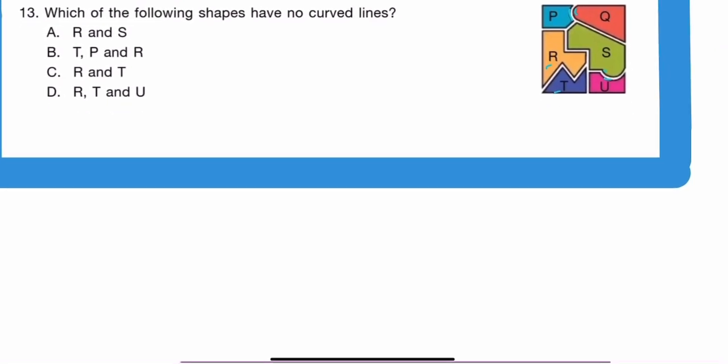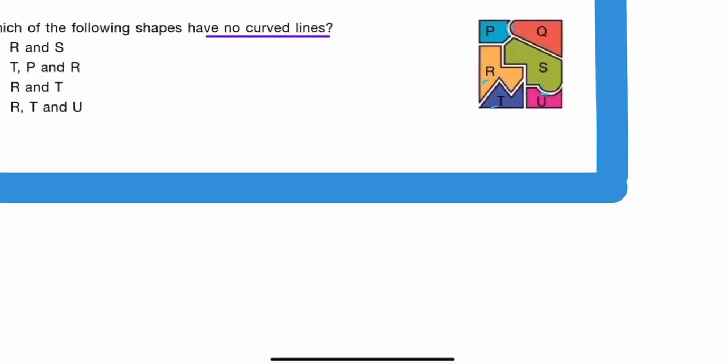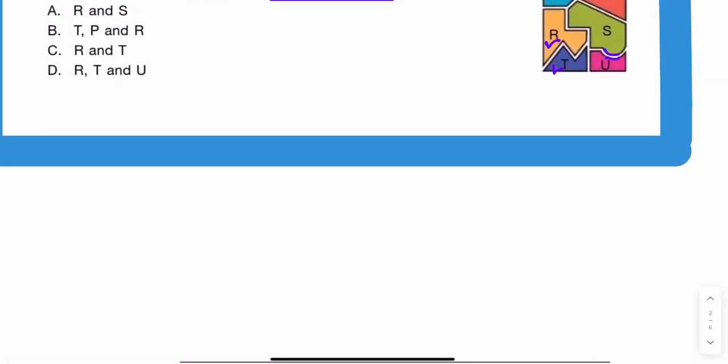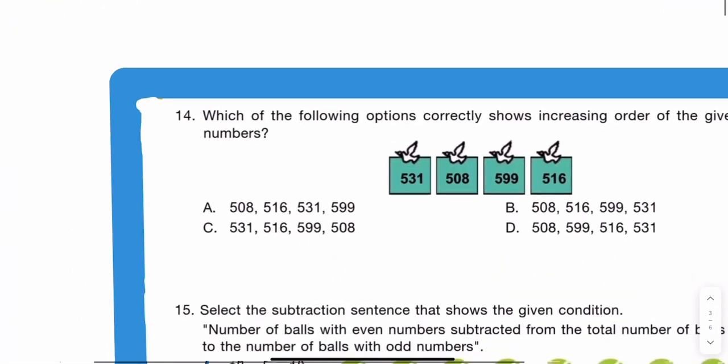Which of the following shapes have no curved lines? So this is the shape given and this is a curved line, this is a curved line and this is also a curved line. But R and T, these are the two shapes in which there is no curved line. So answer is option C.